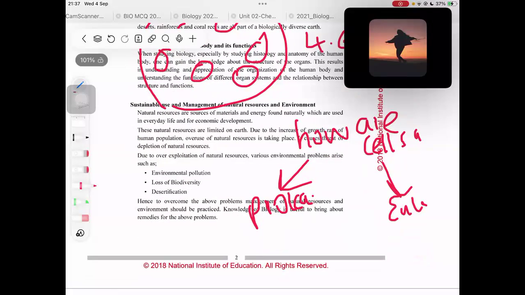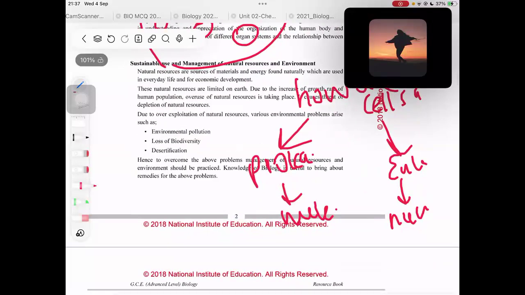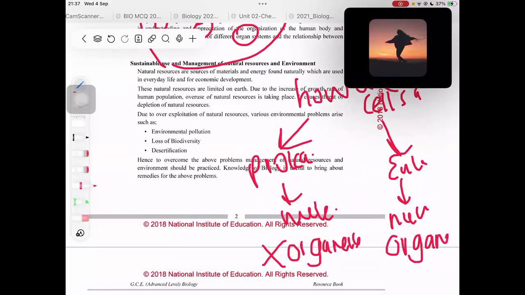In prokaryotic cellular organization, they do not have a proper nucleus. In eukaryotic cellular organization, they do have a nucleus. In prokaryotic organization, no organelles are present. But in eukaryotic organization, they do have organelles present inside their cells. And in prokaryotic organization, the main organisms are bacteria and archaebacteria.